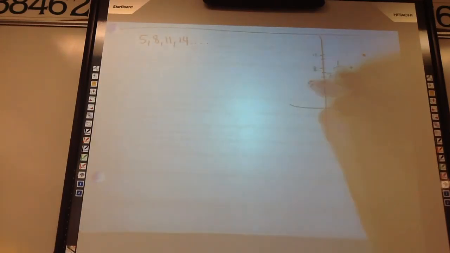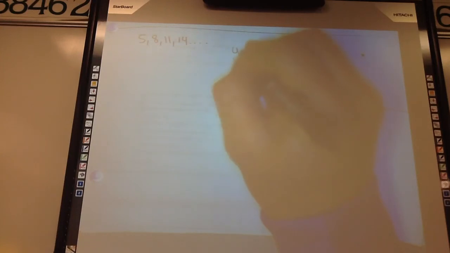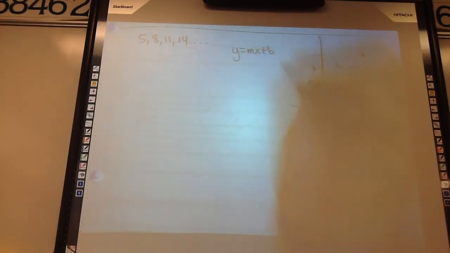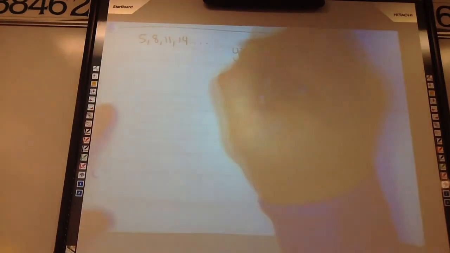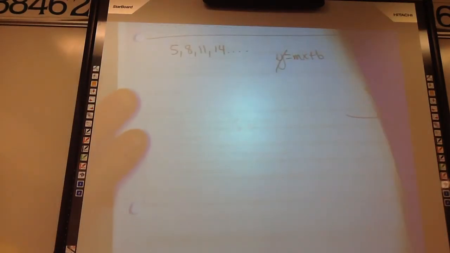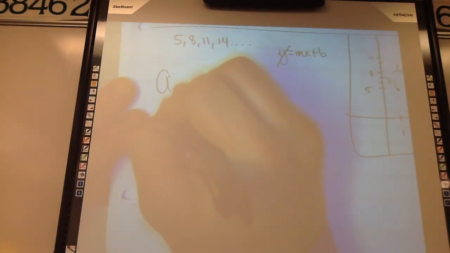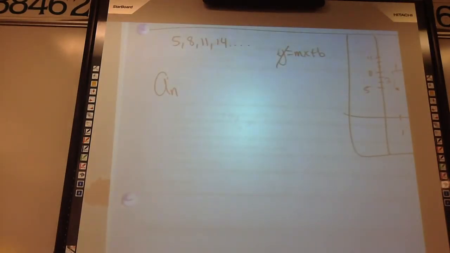Well, how do we write an equation for a line? y equals mx plus b. Yes. This is going to be very similar to that. The only difference is we're not going to use y. When you get the EOC and they talk about sequences, they're going to write A of n, a big A with a little n.